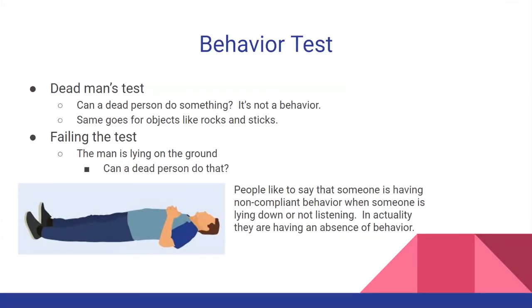If we want it to be a behavior, we need to define it as a measurable behavior. Okay, so in a non-compliance behavior, we can label it as somebody walking away from somebody when they're being told a direction. We can measure that and record it. Therefore, it is behavior.